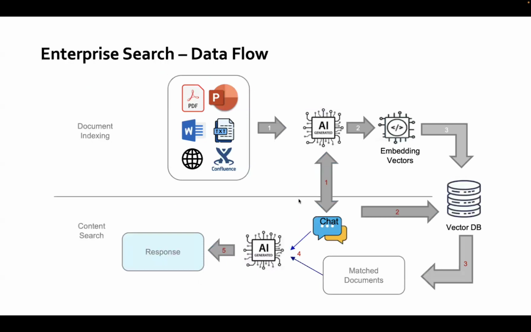Let us look at the data flow now. We have two phases to the functionality, the indexing phase and the chat phase. In the indexing phase, we present the supported content and a generative model converts this content into vector embeddings and stores them in the vector database. In the chat phase, the user types a query, and document snippets matching the query semantically are fetched from the DB. The matched documents and the query are presented to the second generative AI model to generate a response.